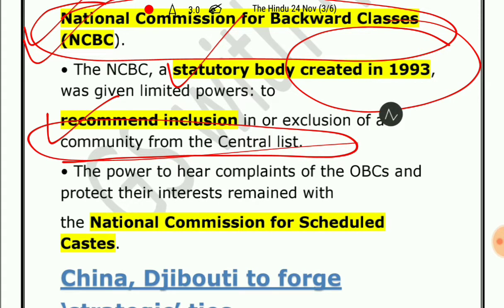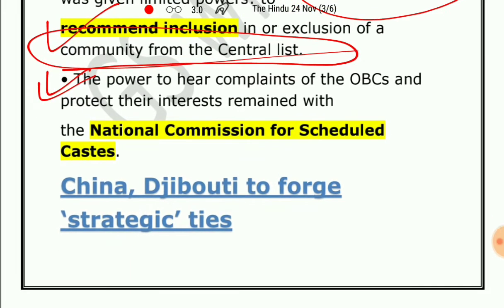We should not forget the power to hear complaints of the OBCs and protect their interest remain with the National Commission for Scheduled Caste. So NCBC, that is National Commission for Backward Classes, had no powers to hear complaints of the OBC. But when the bill is passed, the National Commission for Backward Classes will have the power to hear the complaints of the OBCs, and also they will be able to protect their interest.